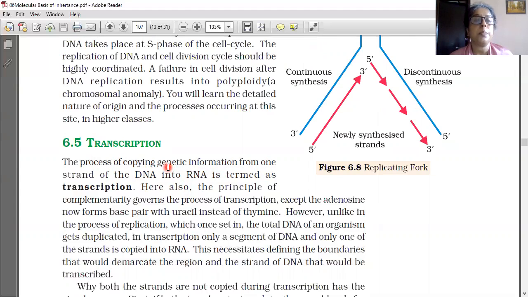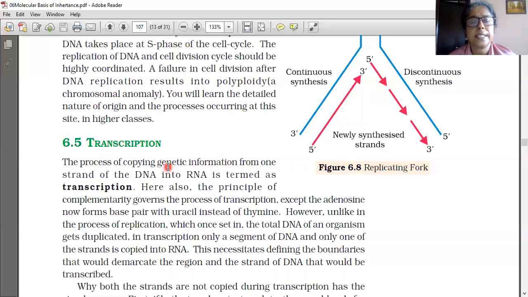Here also, the principle of complementarity governs the process of transcription, except the adenosine now forms base pair with uracil instead of thymine. However, unlike in the process of replication, which once set in, the total DNA of an organism gets duplicated, in transcription, only a segment of DNA and only one of the strands is copied into RNA.